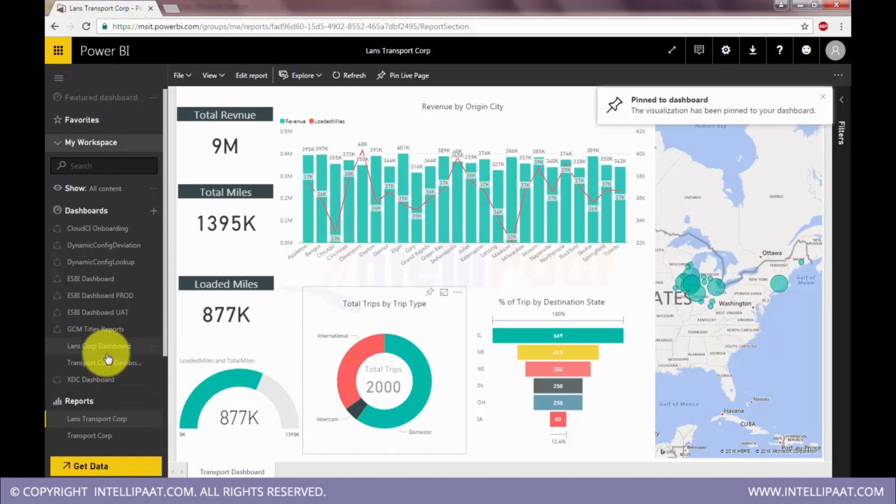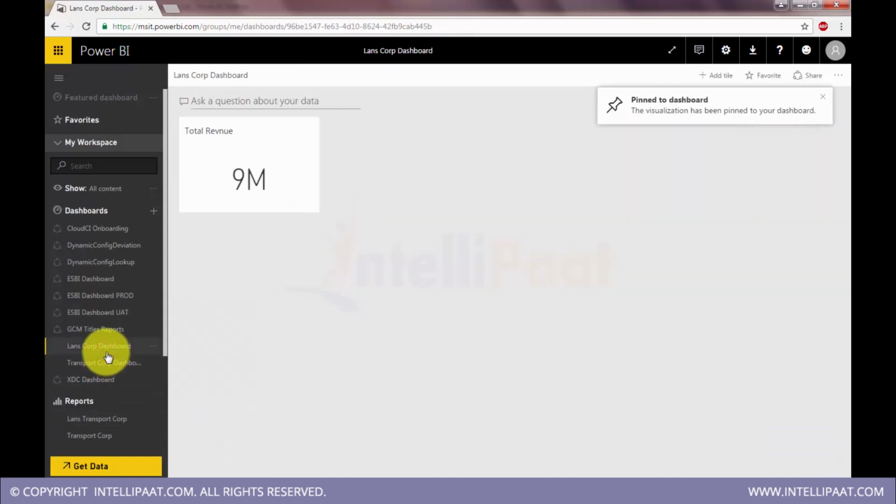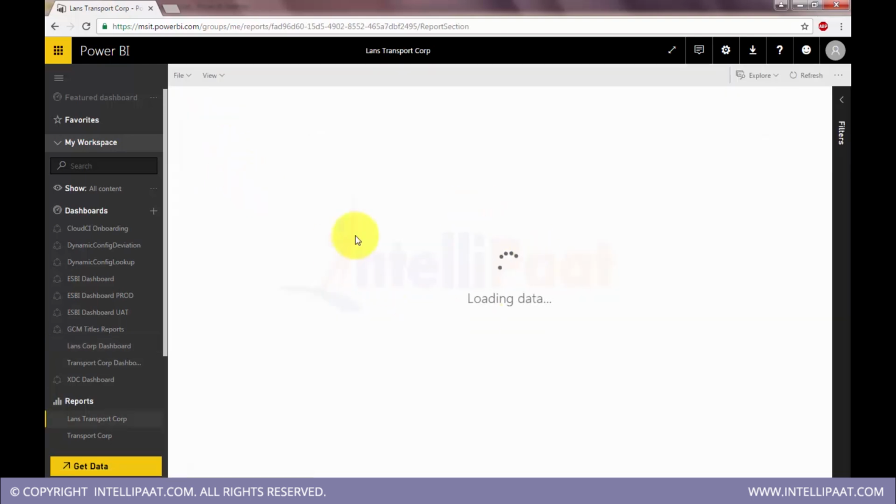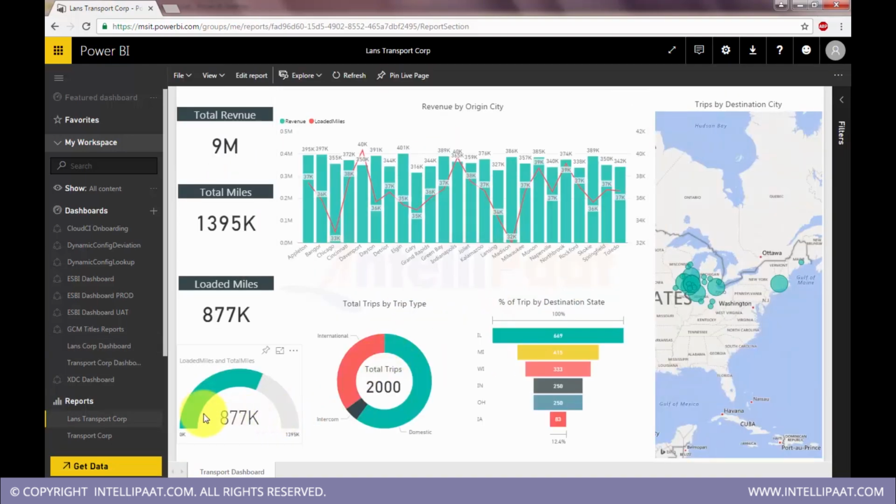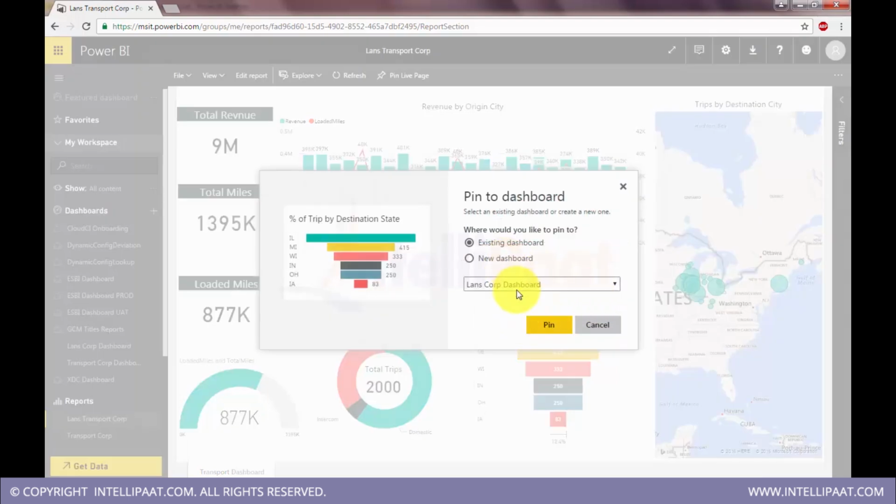Okay, so now you see a new dashboard got created here, and we can see that visualization as a tile here. Now if I click on this tile, it will take you back to the underlying report. We can pin multiple visualizations there.